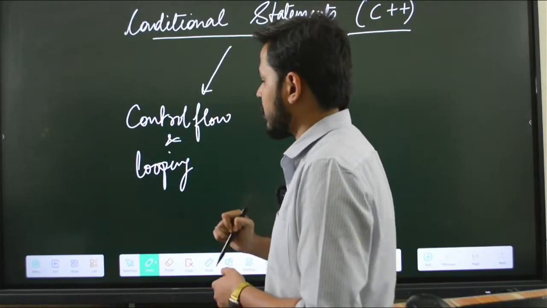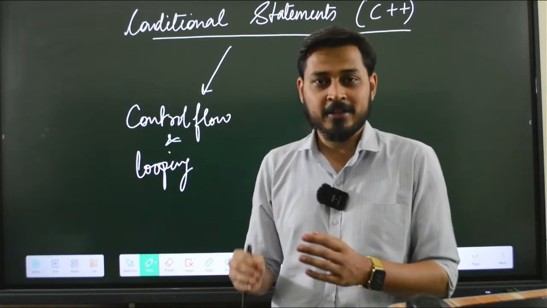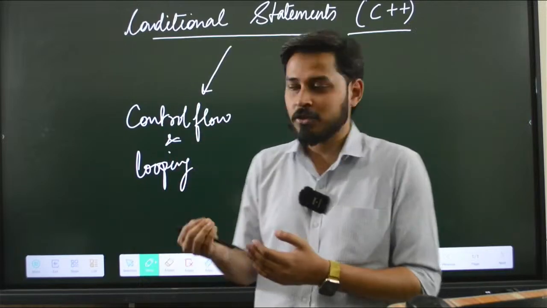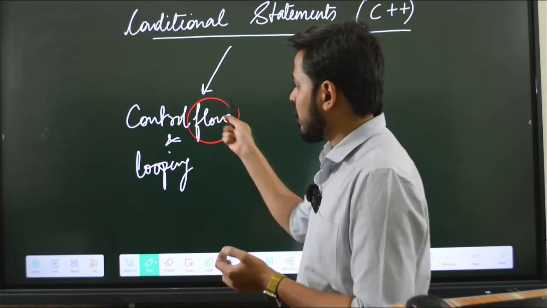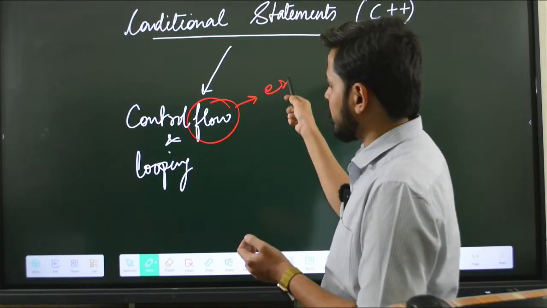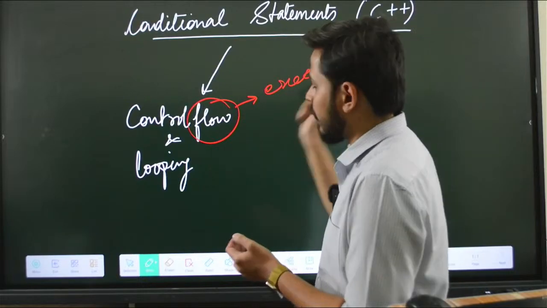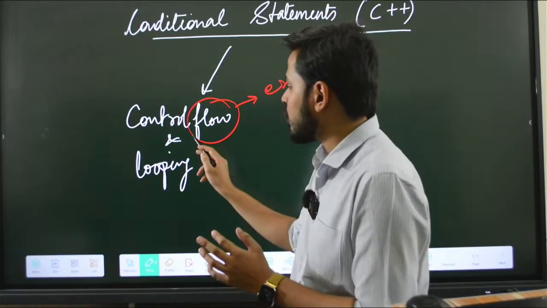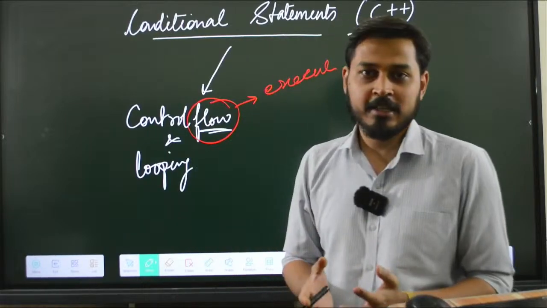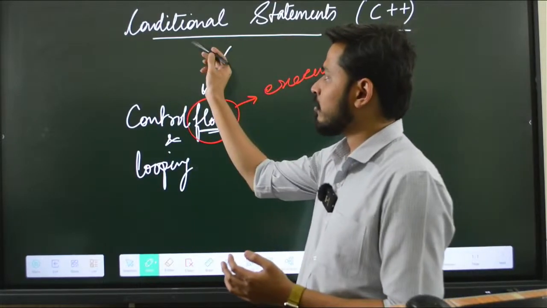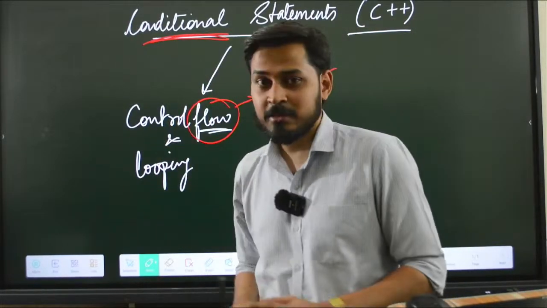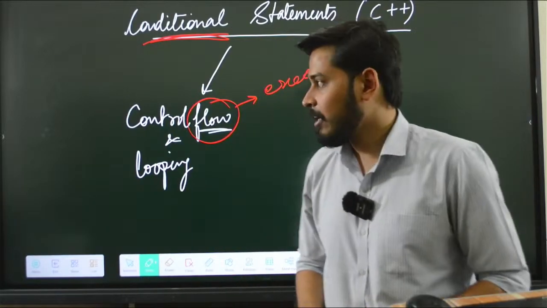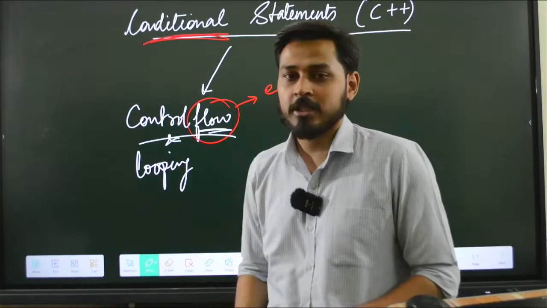Conditional statements come under control flow statements, where we understand how the flow of execution goes. Flow here means execution. So how the execution flows in your program can be controlled with the help of conditional statements.